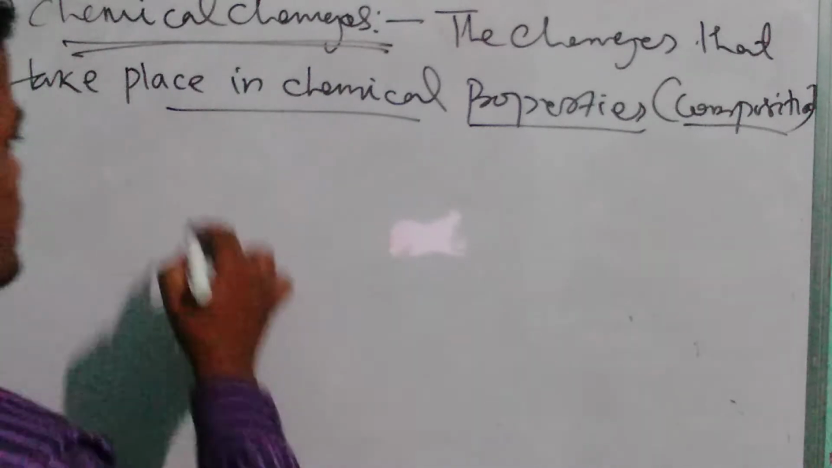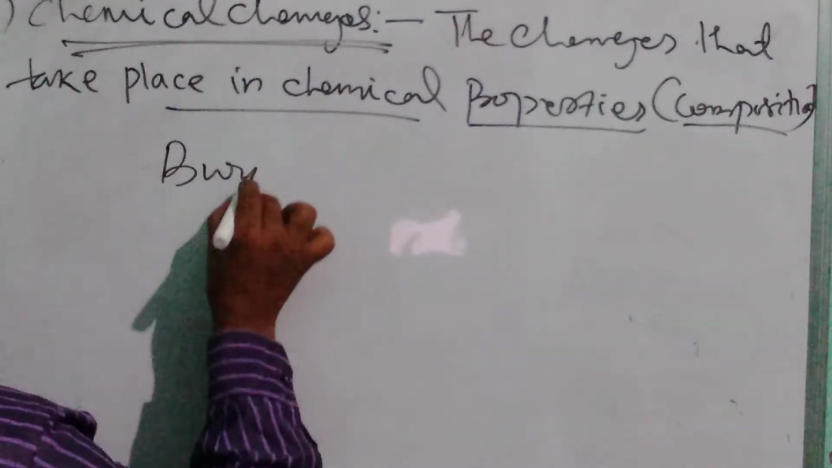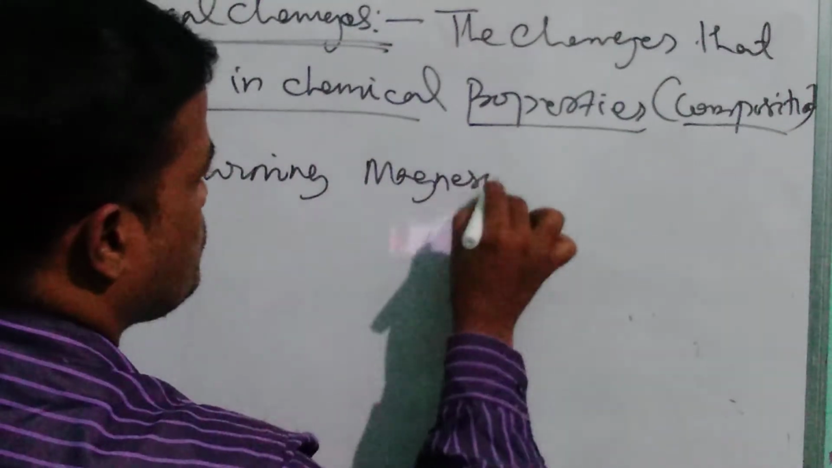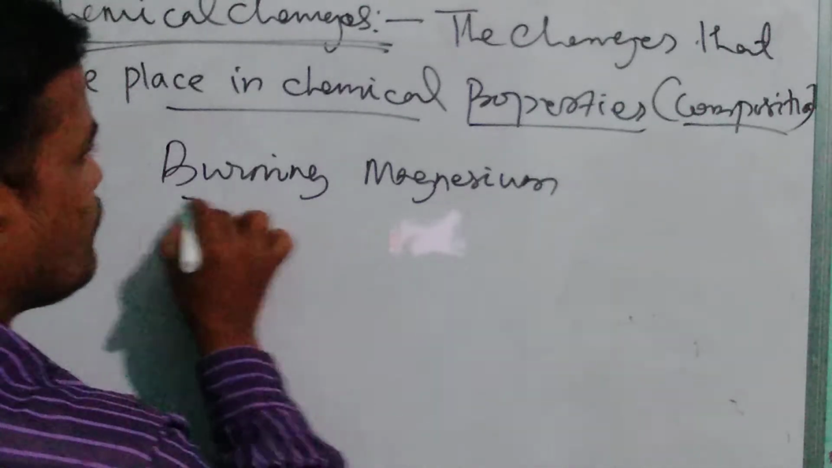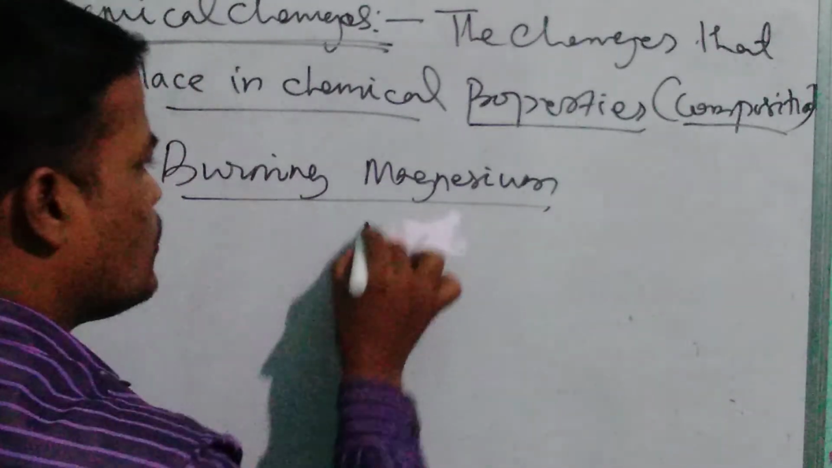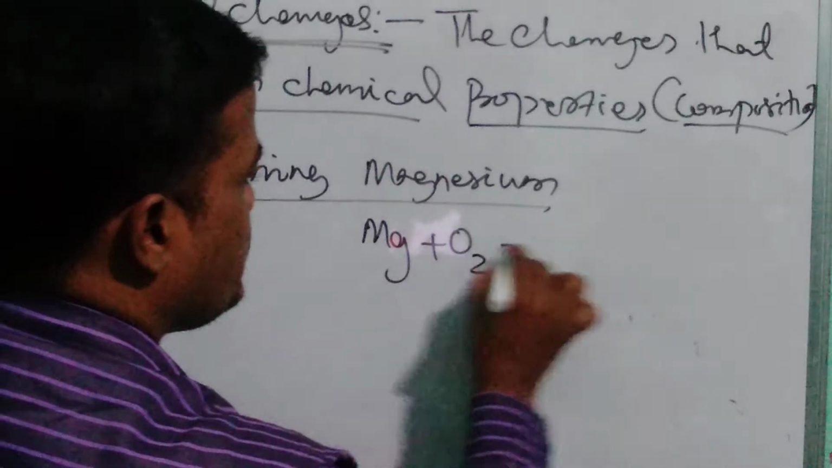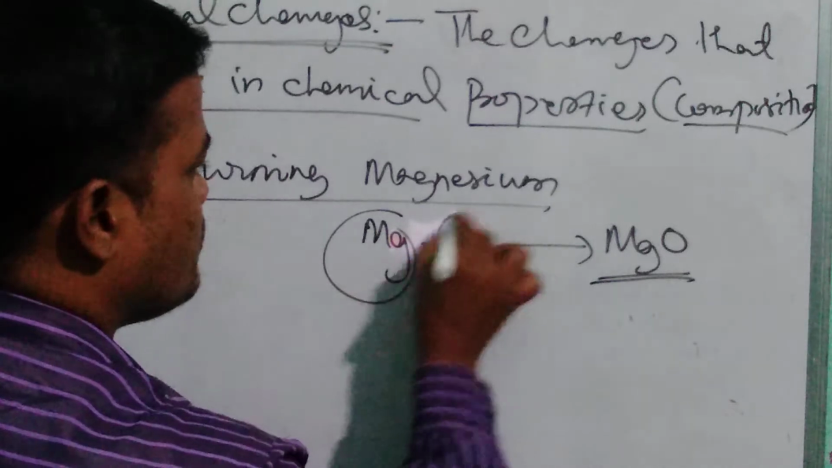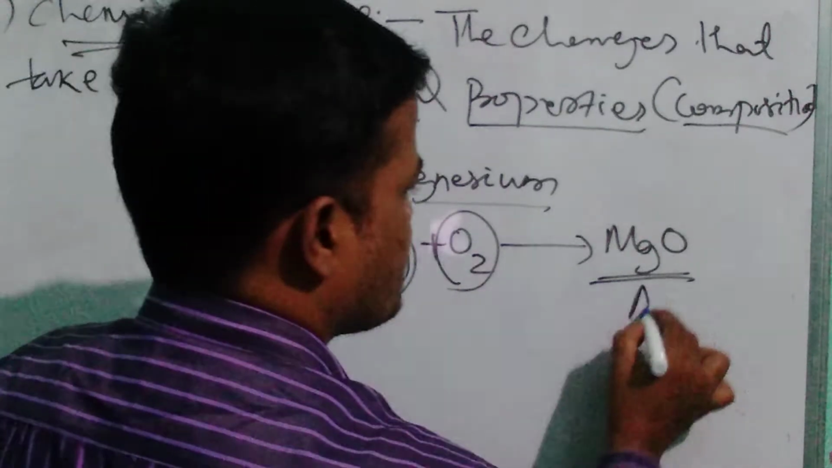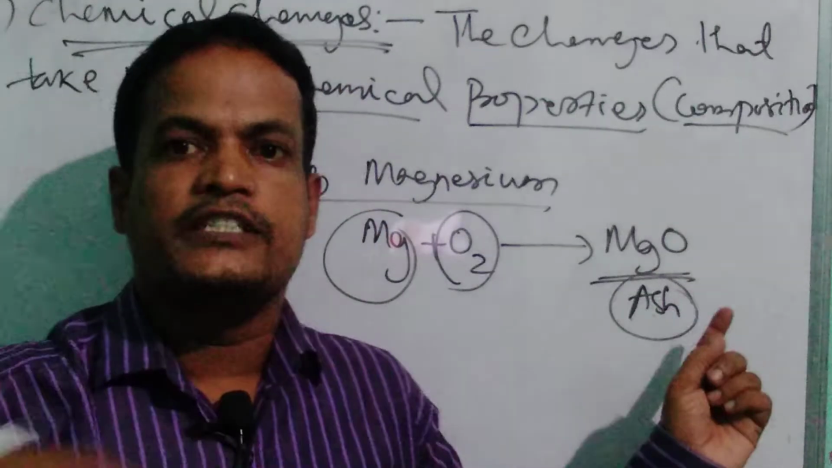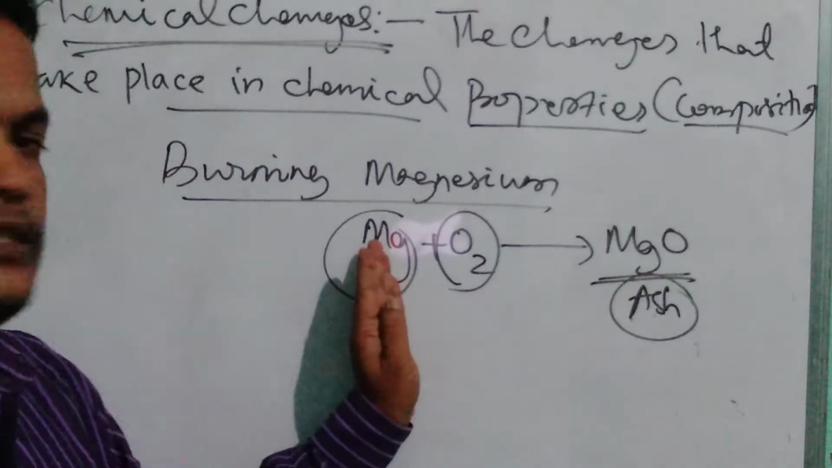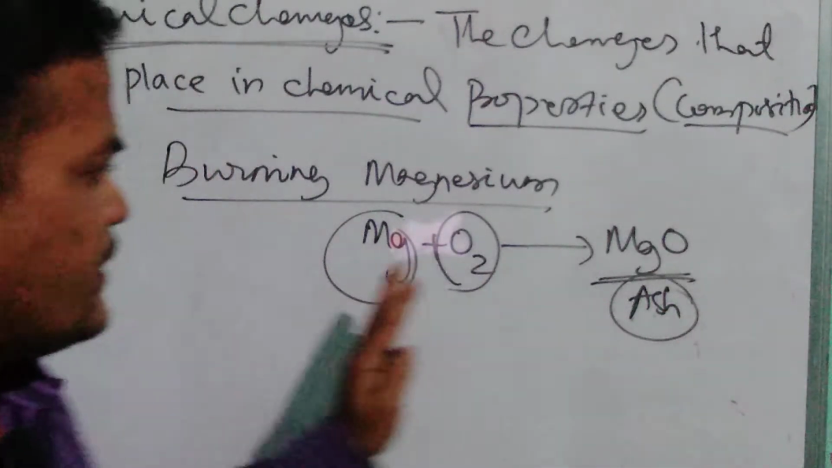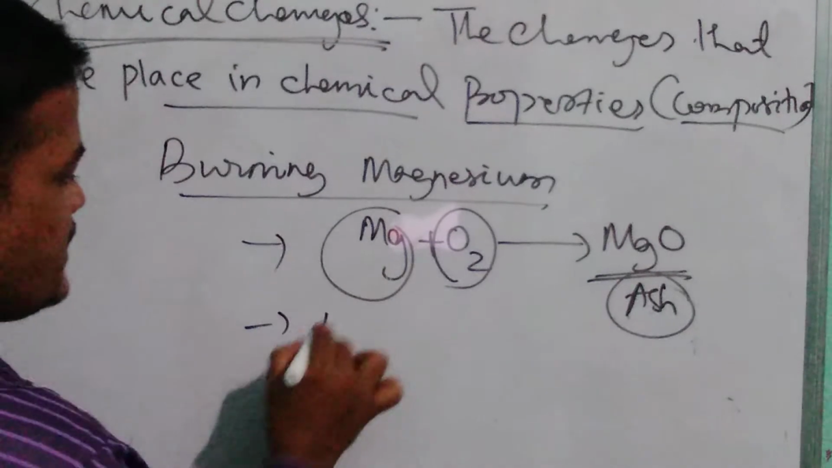We can say burning of magnesium ribbon. When magnesium ribbon is burned, Mg plus O2, it produces magnesium oxide. You see, here is magnesium, here is oxygen, it produces magnesium oxide, which is a powder-like structure, totally different from the magnesium. Okay friends, next, digestion of food.